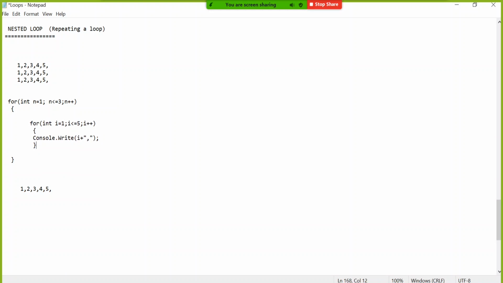Now what you have to do, after coming out of this inner loop, can I say this is the inner loop and this is the outer loop? After coming out of the inner loop, I will break the line. Console dot WriteLine, open bracket, close bracket, semicolon. If you are not writing anything also, it's okay. It will just break the line. That means it will take the cursor down. Then what will happen?